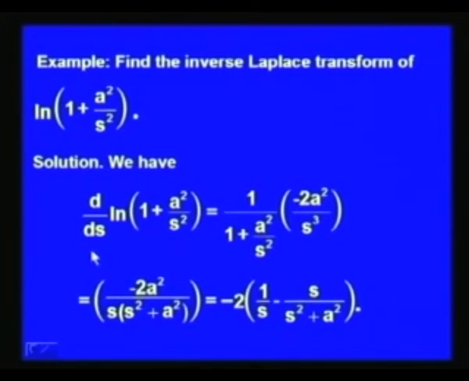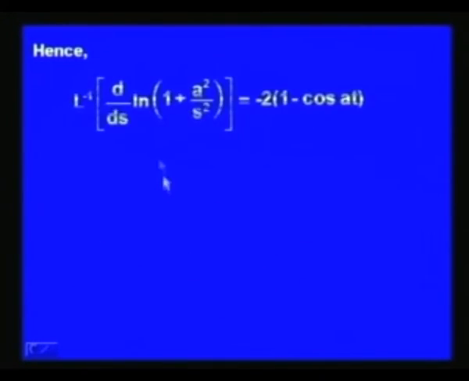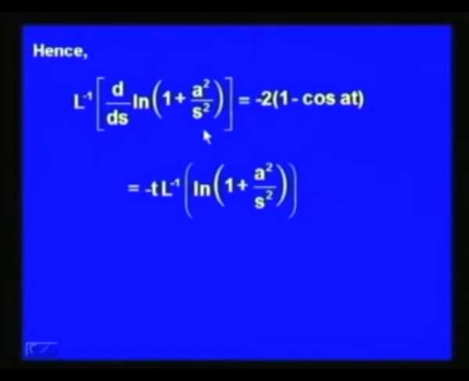So, if we now take the inverse Laplace transform on both sides of this equation, we will get L inverse of d over ds of ln(1 + a²/s²) equal to minus 2 times L inverse of 1/s minus L inverse of s/(s² + a²), which is 1 minus cos at. So, we get L inverse of d over ds of ln(1 + a²/s²) as minus 2 times (1 minus cos at), and L inverse of d over ds of F(s), we know, is minus t times f(t).